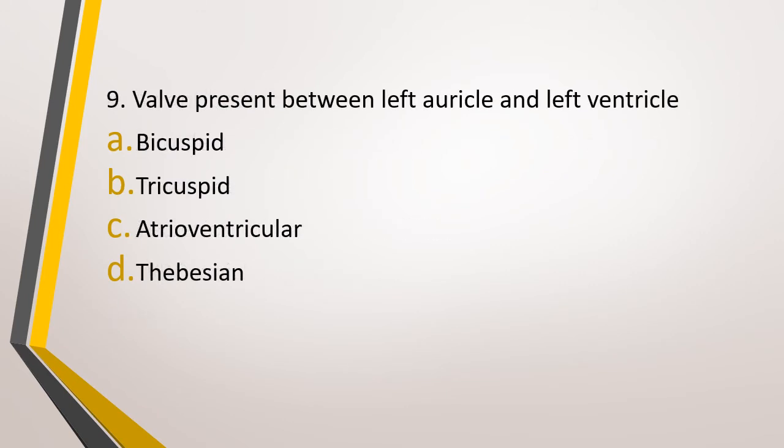Question number 9. Valve present between left auricle and left ventricle is option A, bicuspid valve. Option B, tricuspid valve. Option C, atrioventricular valve. Or option D, Thebesian valve. The correct answer is option A, that is bicuspid valve. Now if you guys get confused between the bicuspid and the tricuspid valve, then remember tricuspid has R and R stands for right. So tricuspid valve is present between the right auricle and right ventricle, and the remaining, that is the bicuspid valve, is present between the left ventricle and the left auricle.